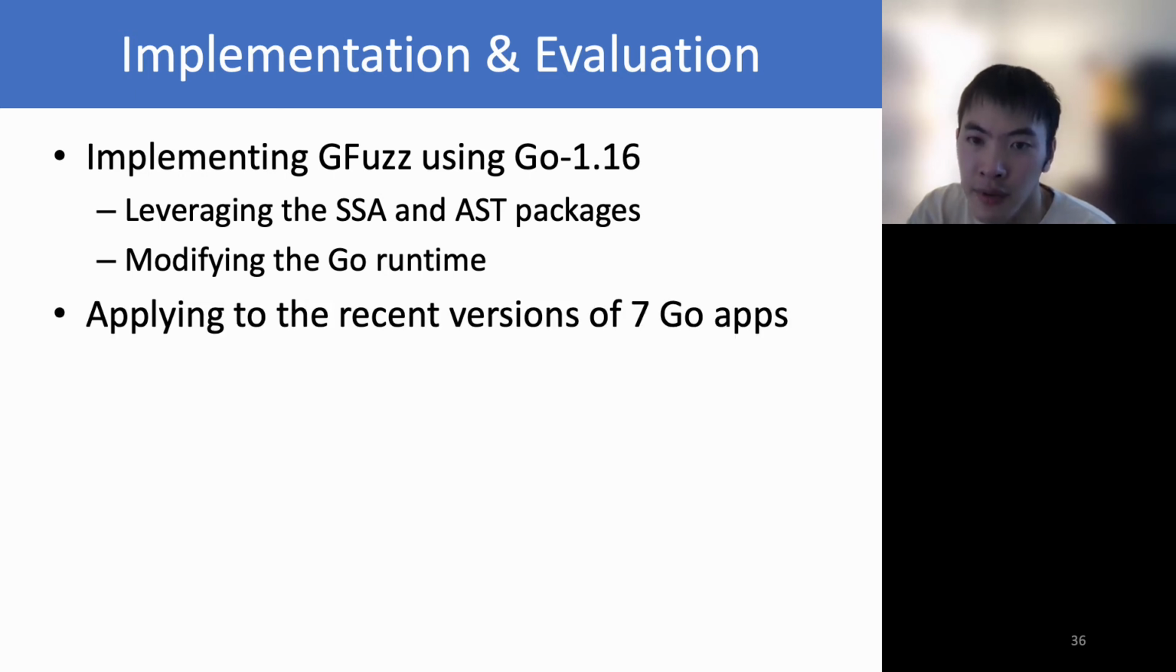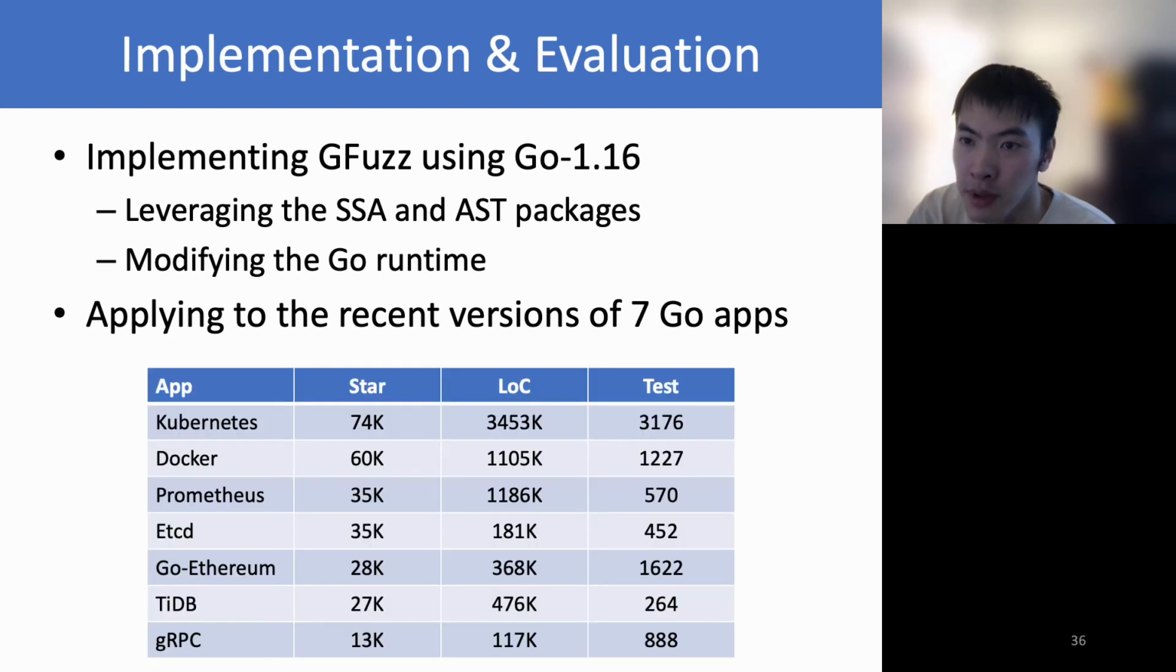We evaluate GFuzz using recent versions of the following 7 famous open source software written in Go. All of them are popular. Based on GitHub stars, most of them are ranked in the top 20. All of the applications are large software with hundreds of thousands of lines of code. They can help confirm GFuzz's capability to analyze large software.